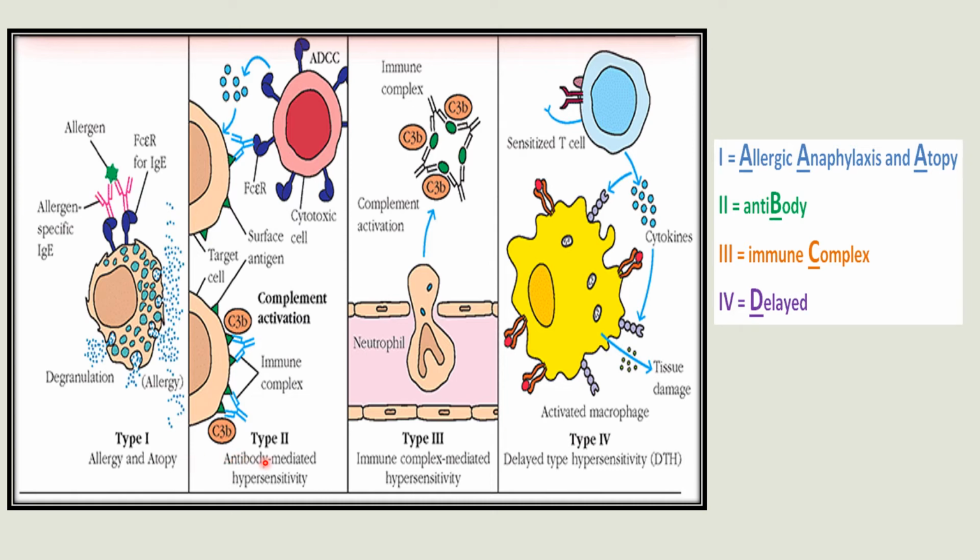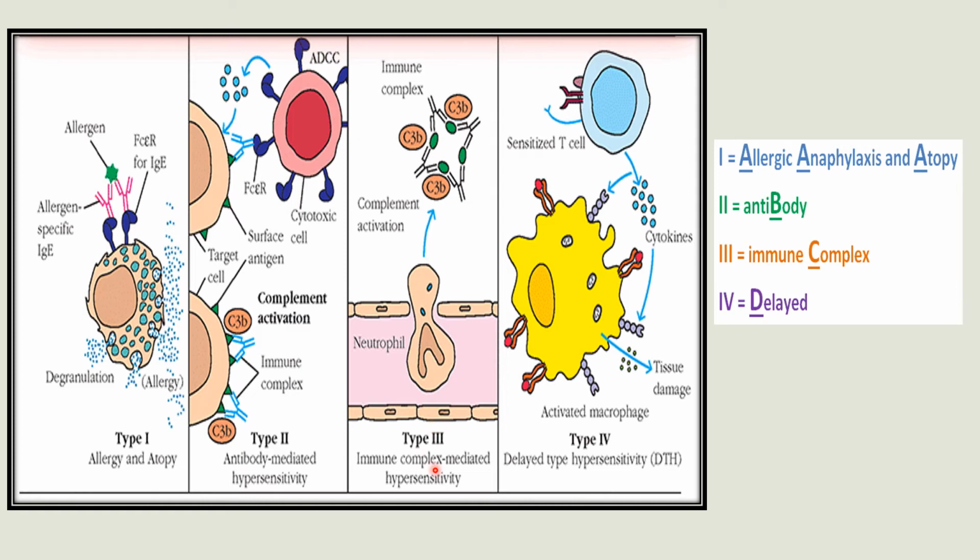And next is type 2 hypersensitivity. Type 2 hypersensitivity is antibody mediated hypersensitivity. And here the antibody involved is IgG or IgM, and that will lead to ADCC. ADCC means antibody dependent cell mediated cytotoxicity. Okay. And an example for type 2 hypersensitivity is hemolytic anemia.